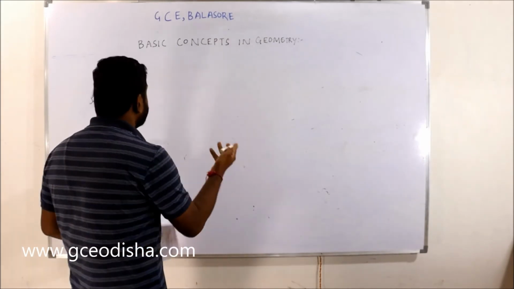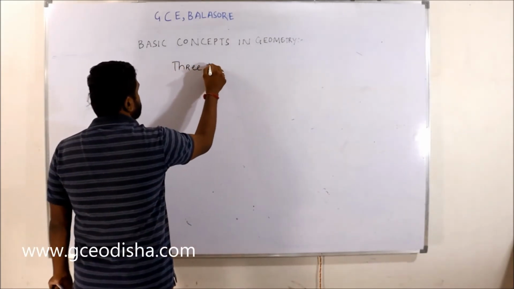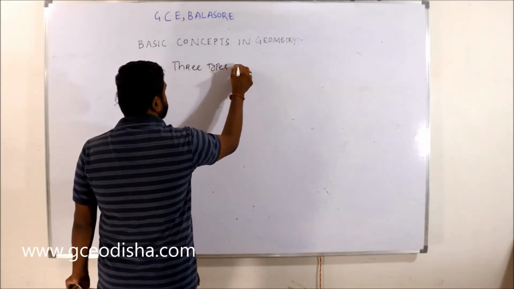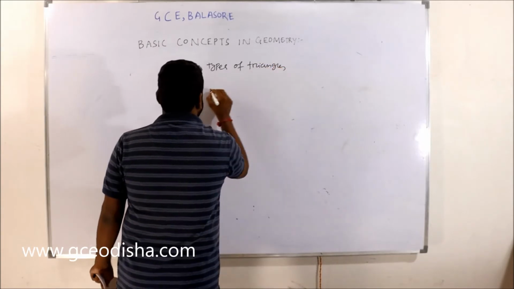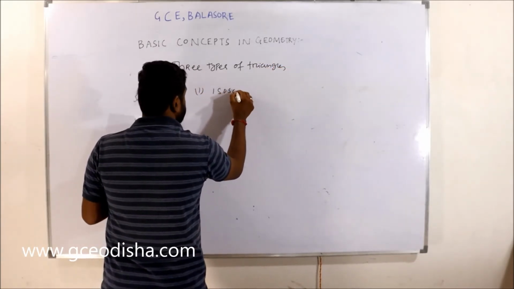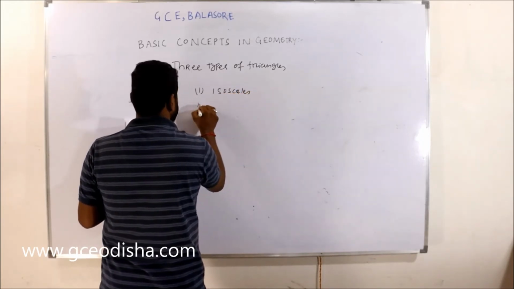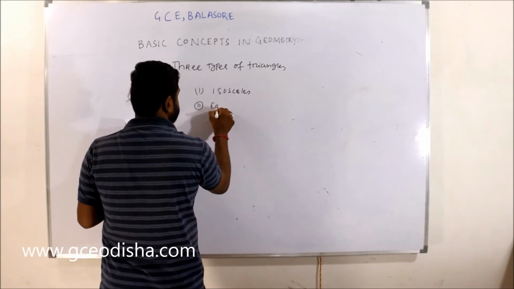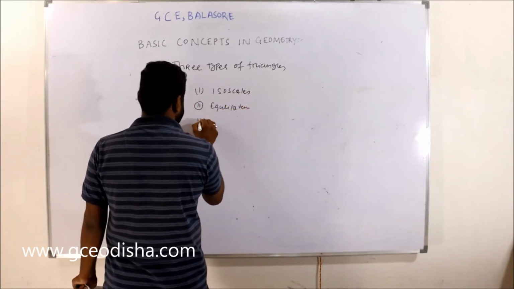There are generally three types of triangle. One is isosceles, then equilateral, and this is right angle.